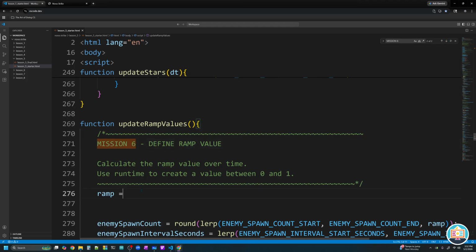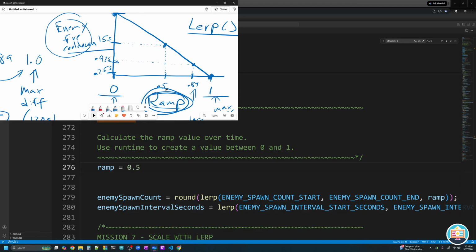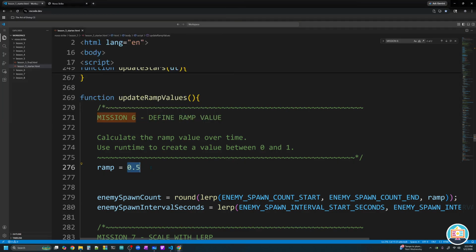So now let's create that ramp. It's currently set to 0. Well, we don't want it. We want it to be between 0 and 1. So maybe we set it to 0.5. But we don't always want to be at this point on our graph, right? We don't always want to be right here. We want to start up here, and then over time, we want to move down that value. So our ramp needs to change based on time. So we're going to use our run time seconds. We're going to say, hey, let's take run time seconds, which starts at 0, and then it goes to 1, then it goes to 2, 3 seconds, 4 seconds, 5 seconds as we play our game.